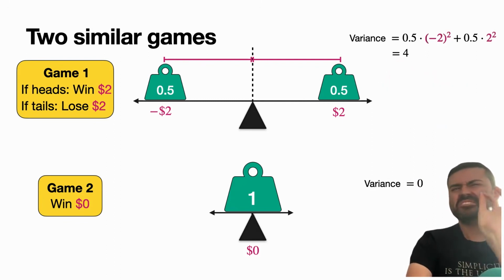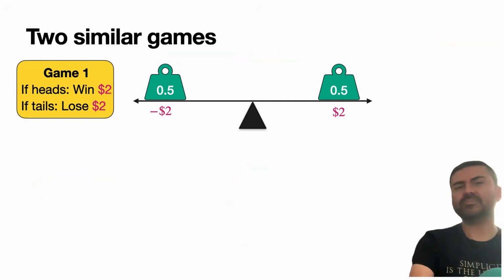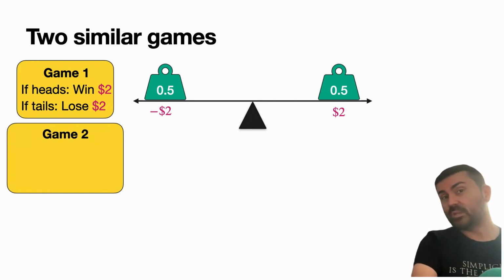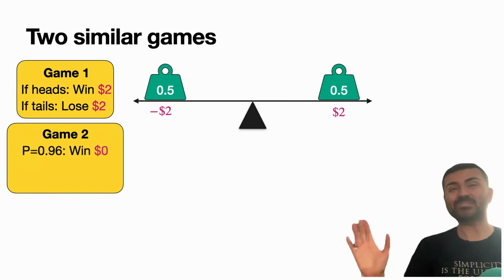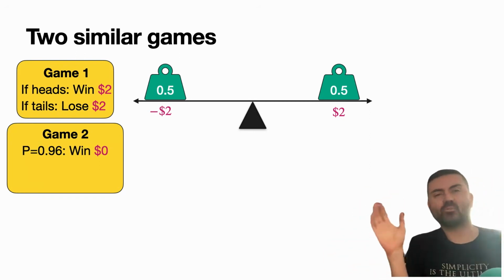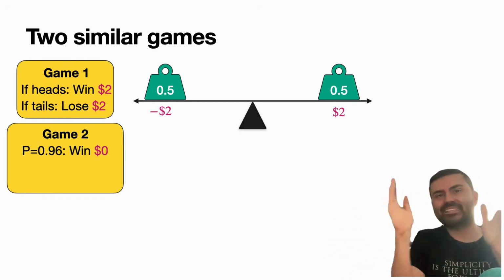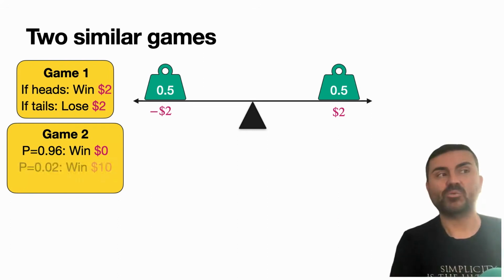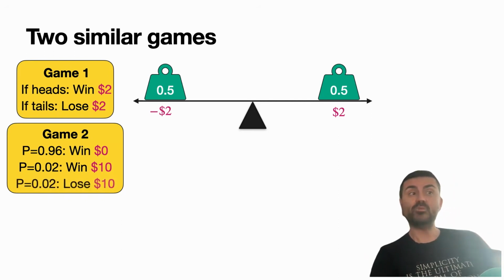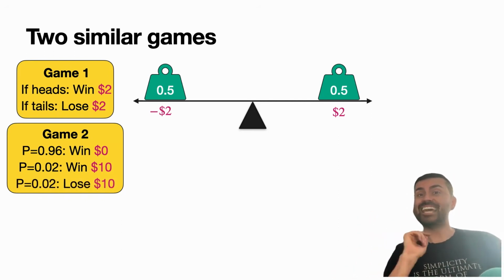I've done nothing so far, but let me try to make the second one just a little more interesting. We're going to keep the first one as it is, and the second one is going to be like this. Most of the time you win 0. So 96% of the time you win 0. You can think of it as picking a number from 1 to 100, and if it hits from 1 to 96, nothing happens. But with a small 2% probability, you would win $10. And with a small 2% probability, you would lose $10.